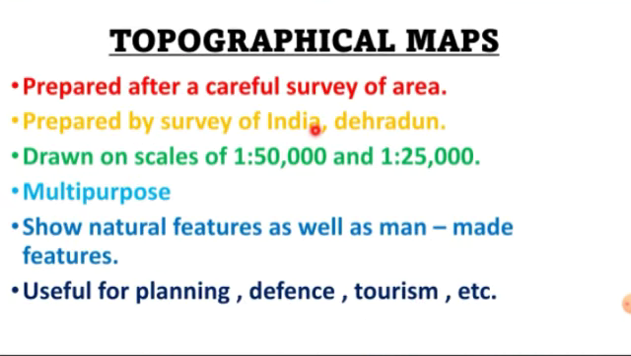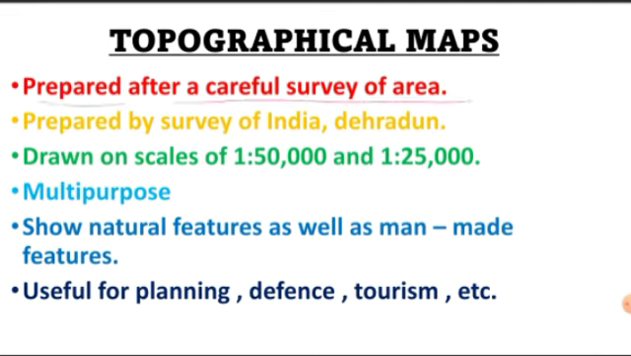Now topographical maps. Topographical maps are prepared after a careful survey of the area. They make a detailed and minute survey of that area for which they have to make a topographical map, and they are prepared by Survey of India, that is in Dehradun. They are drawn on scales of 1:50,000 and 1:25,000. This is also important. On what scales are they drawn? They are drawn on scales of 1:50,000 and 1:25,000.